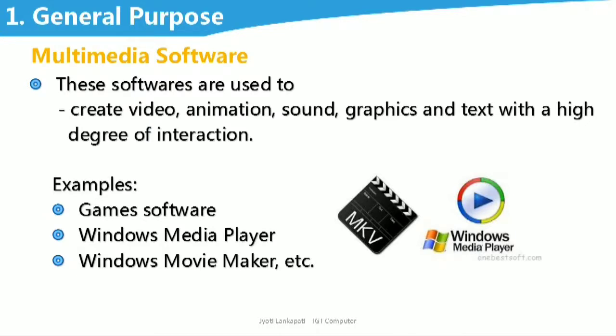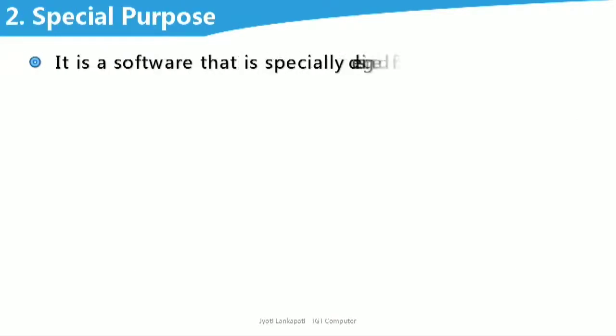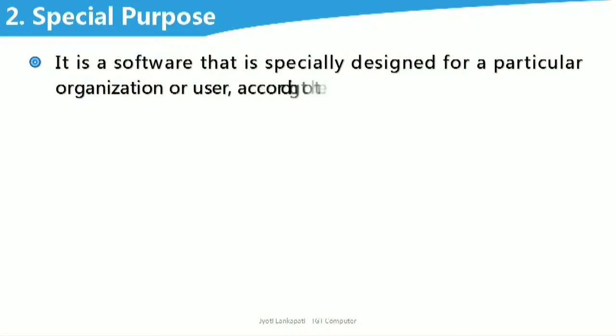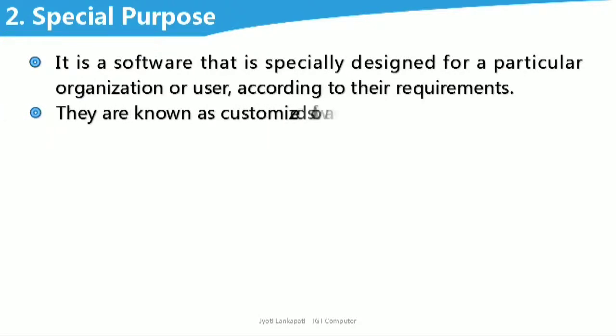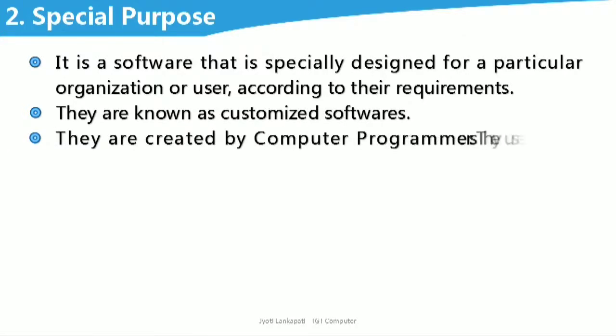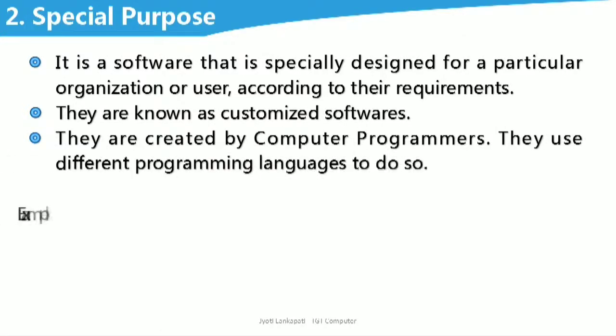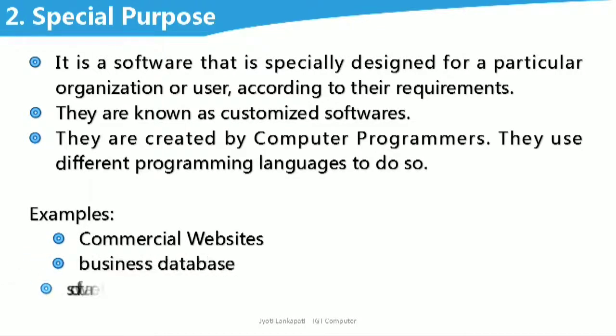Now let's see the second type of application software, that is special purpose software. It is a software that is specially designed for a particular organization or user according to their requirements. They are known as customized software. They are created by computer programmers. They use different programming languages to do so. Okay, so the examples are commercial websites, business database, software for private firms, etc. The very well known example is Easy Admin. Yes, Easy Admin software is a customized software that is created for our school only.